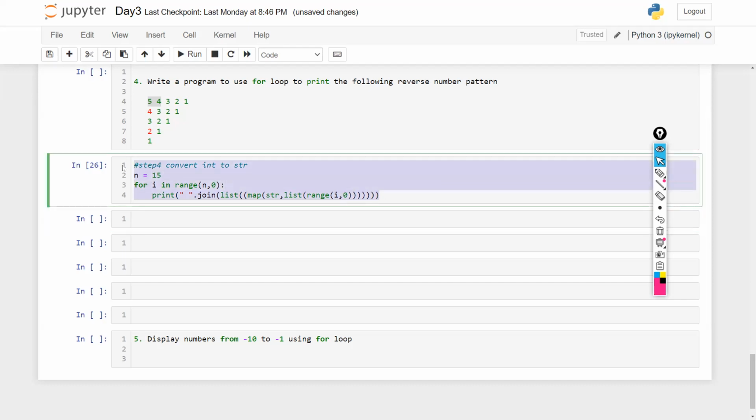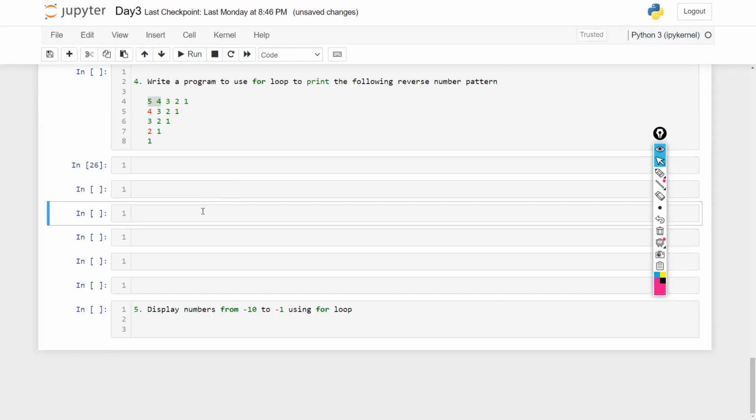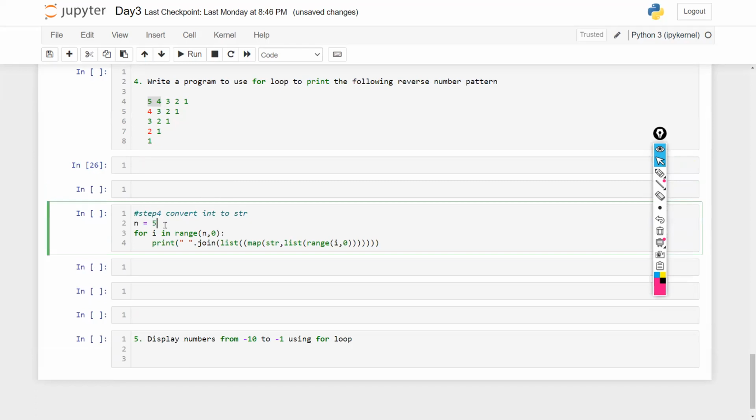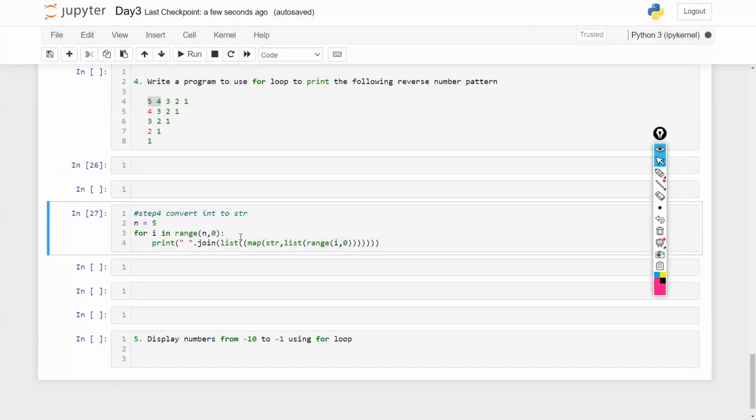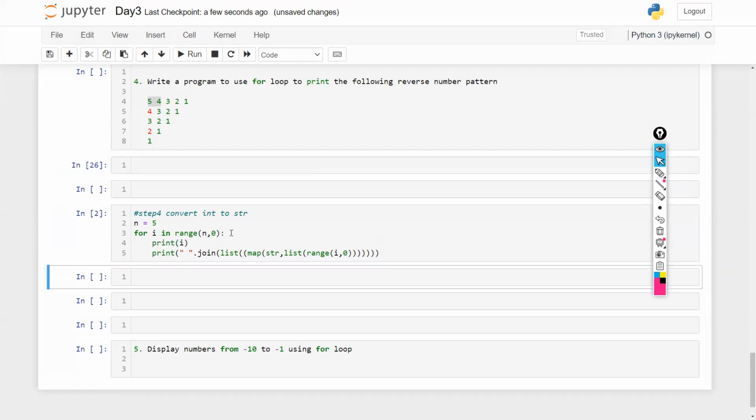But it has not printed anything. Let me see what happened. Let's take 5. Why is it not printing? Let's restart the kernel. Just a second. Okay, maybe let me check for i in range of n to 0 and print i. Nothing is printing. n is 5. Okay. Now see, guys, why is it not printing? I got the point.